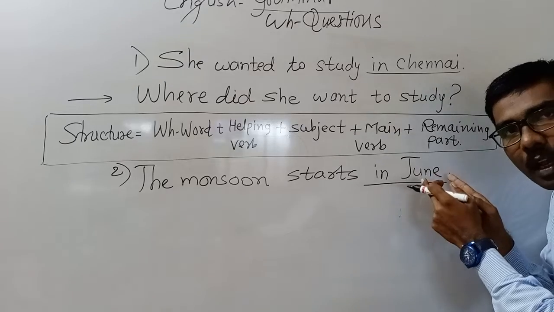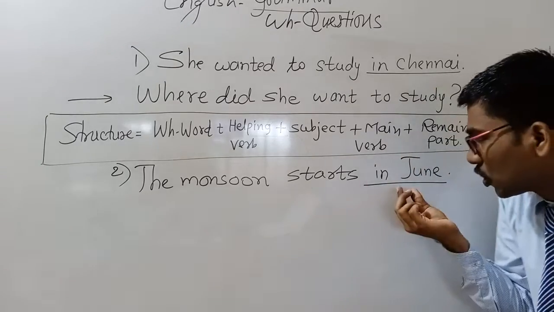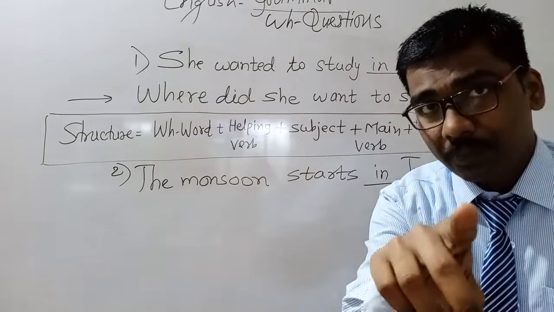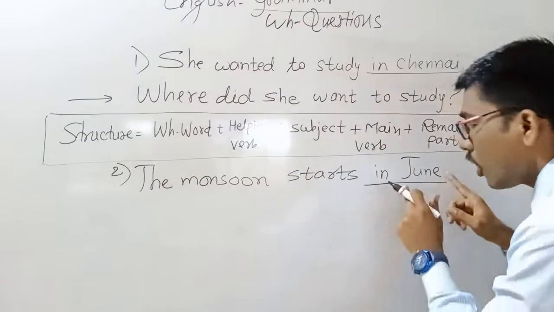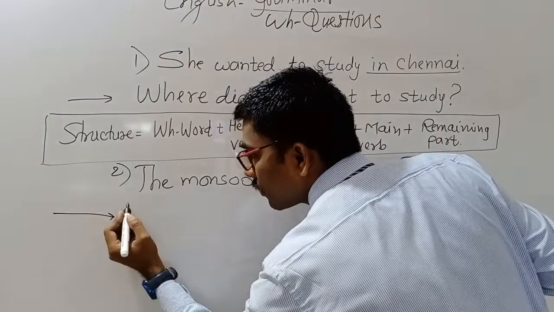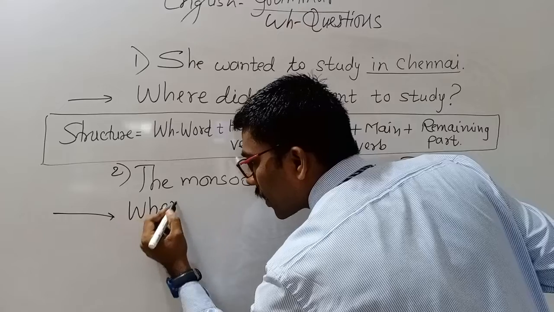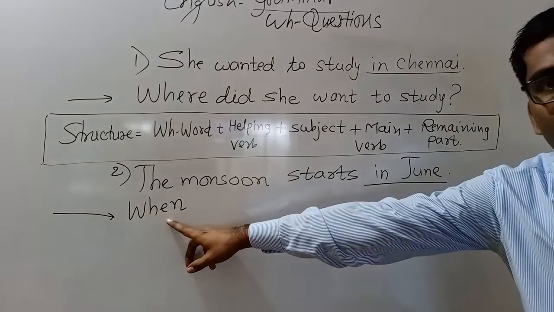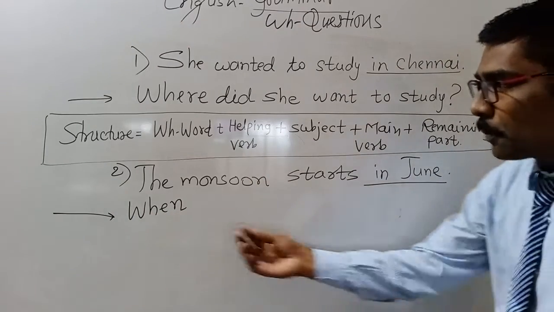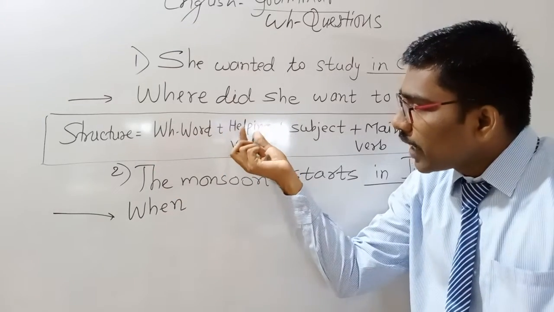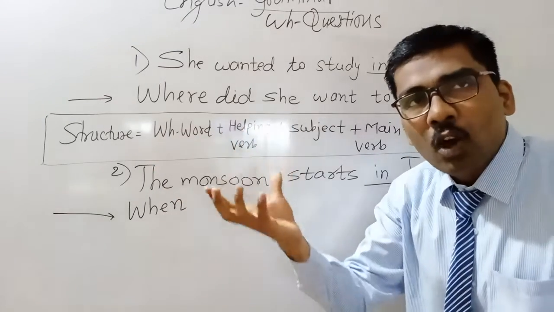The monsoon starts in June. First, think about the underlined part. The underlined part is June, and June is a time. So because of time, the WH word will be when, and after the WH word you should use a helping verb. The helping verb is based on tense.